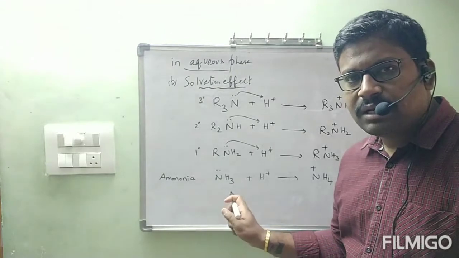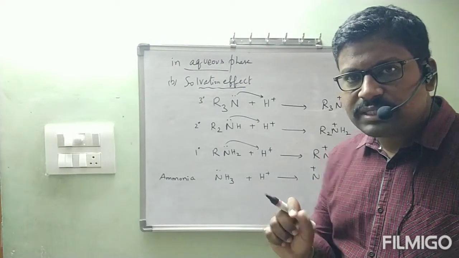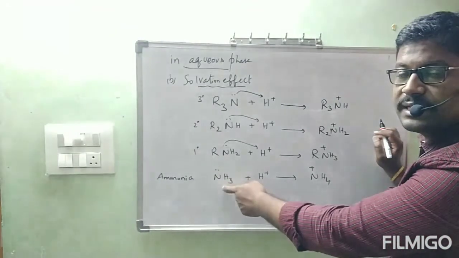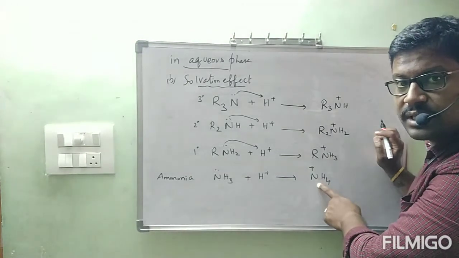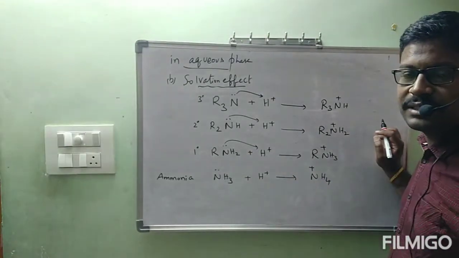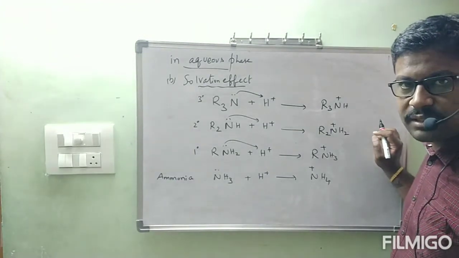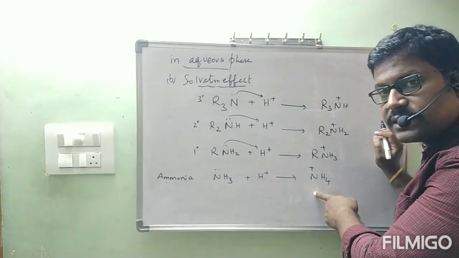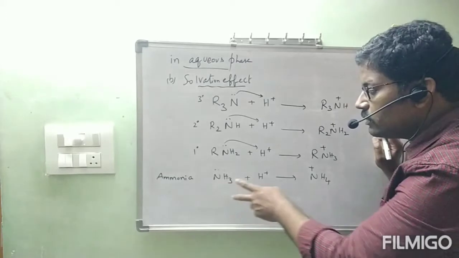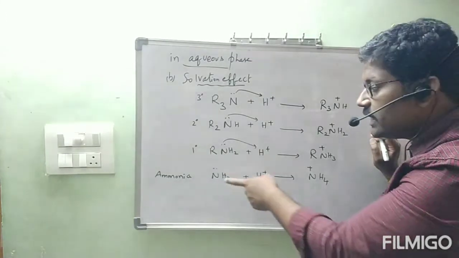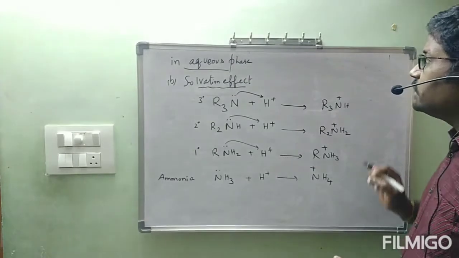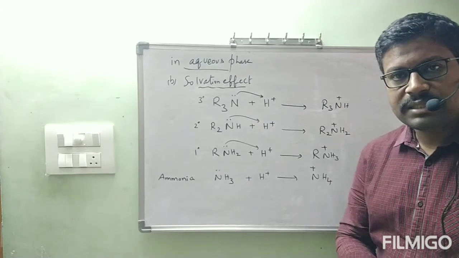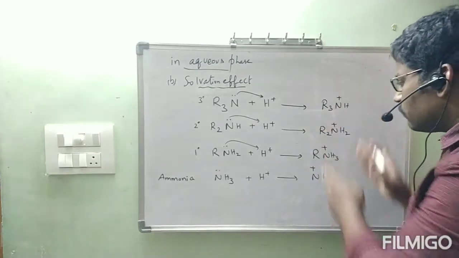So here one point final conclusion is, if this ammonium ion is more stable, this is more basic in nature. Once again I am repeating that one. If this is more stable, this one can be formed easily. In what way it is going to be formed easily? By ammonia donating the lone pair of electrons to H plus. That means easily it can donate the lone pair of electrons. If it is able to donate the lone pair of electrons easily, then it is highly basic in nature. Correct? Now we have 4 ammonium ions.